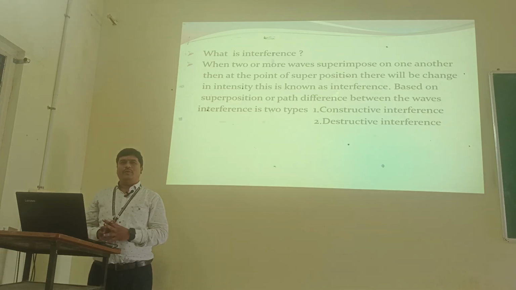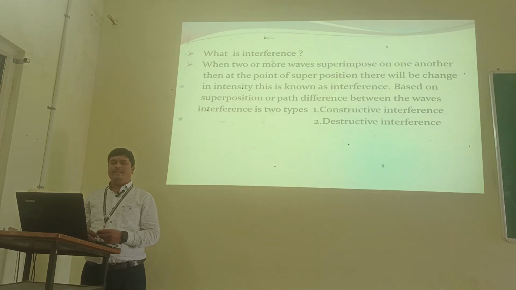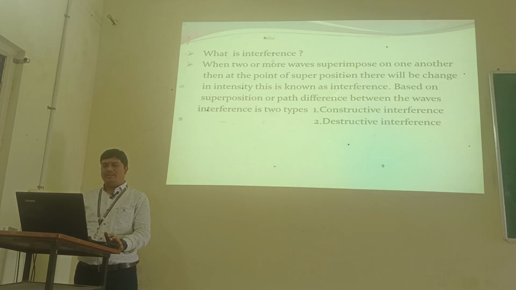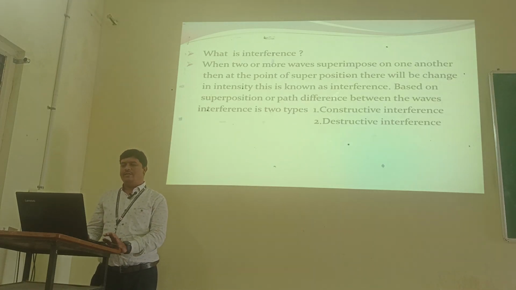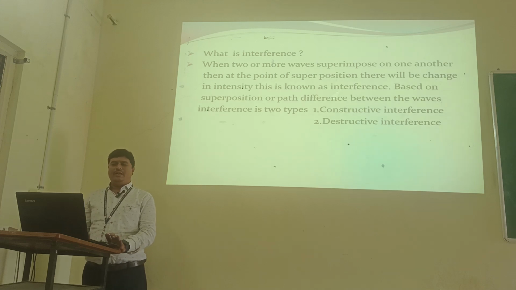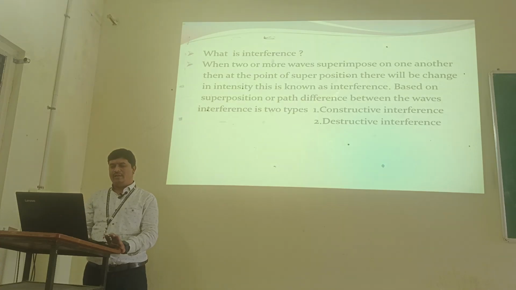When two or more waves superpose on one another, then at the point of superposition there will be a change in intensity. This is known as interference, based on the superposition or path difference between the waves. Interference is of two types: constructive interference and destructive interference.